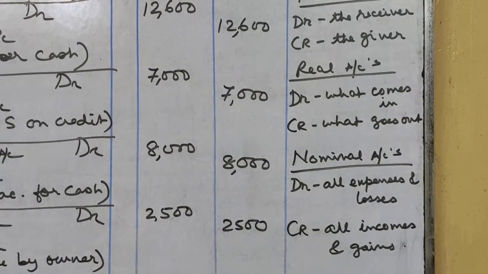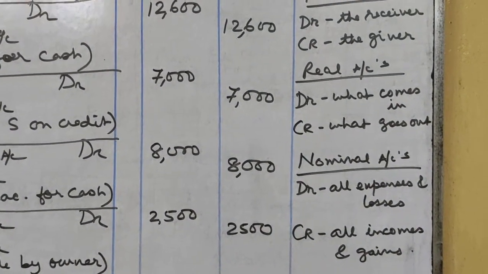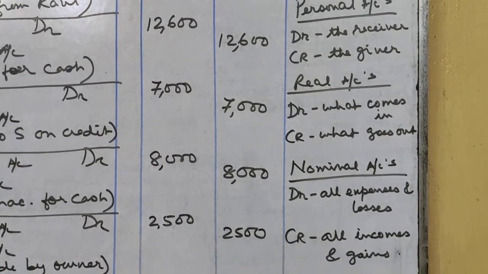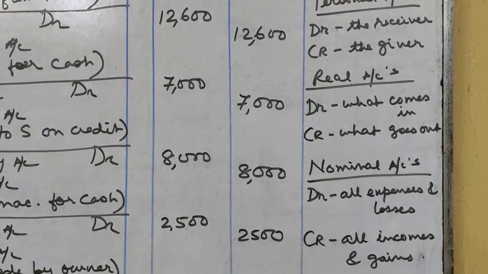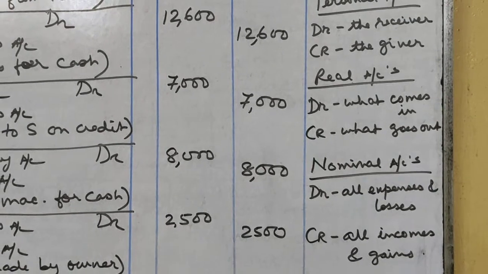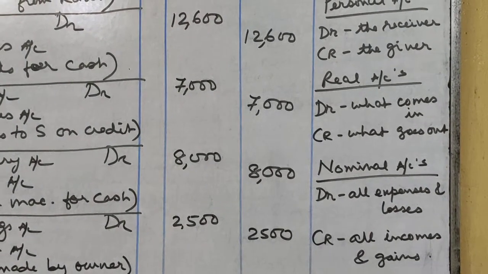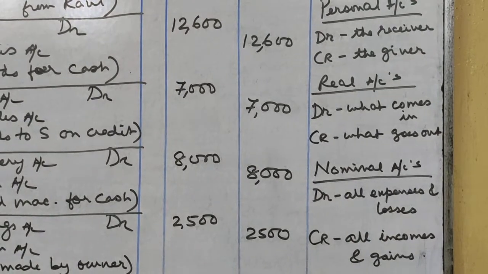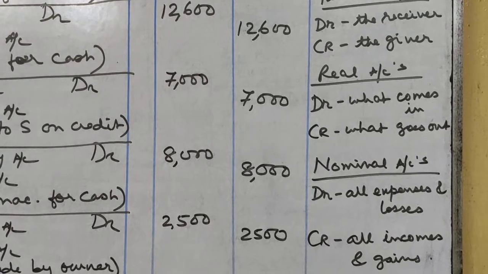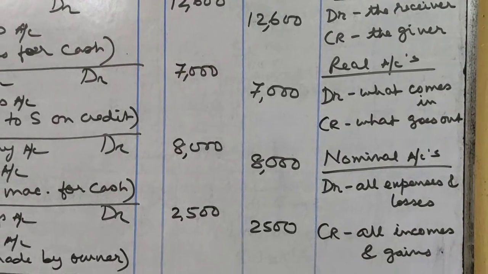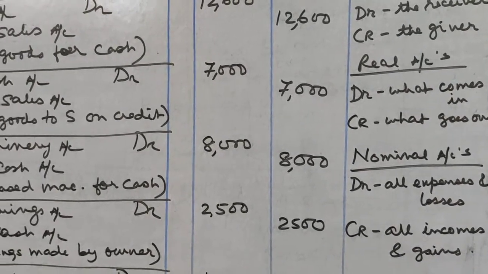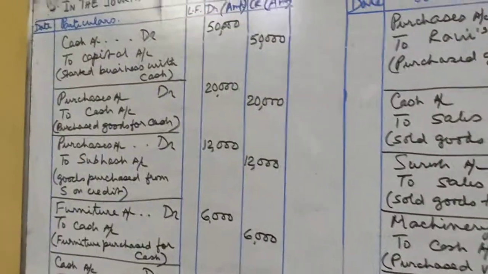Now we will follow these golden rules, and I have also talked about the American approach of writing the business transactions. But right now we will concentrate on these three golden rules for writing the business transactions. And when the business transactions occur, they are written in a book which is known as the journal. So in the journal, the business transactions are written as and when they occur in chronological order, that means as per time basis.